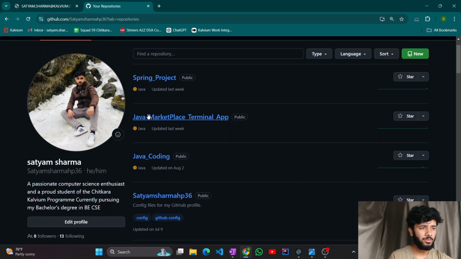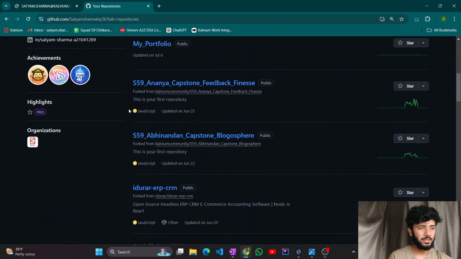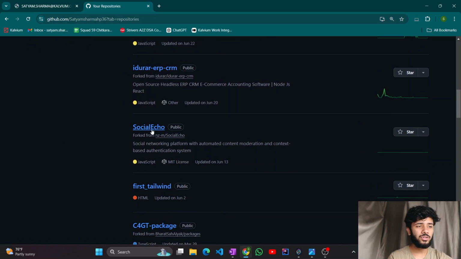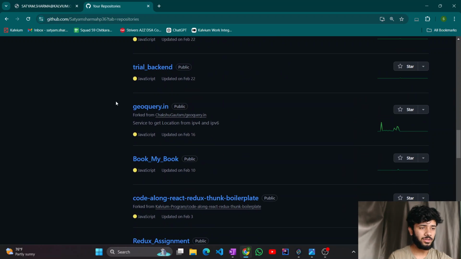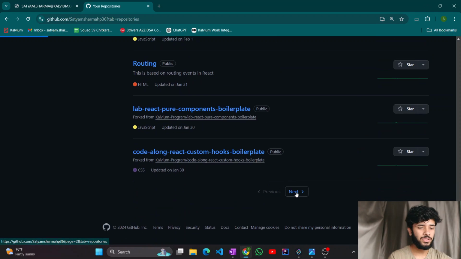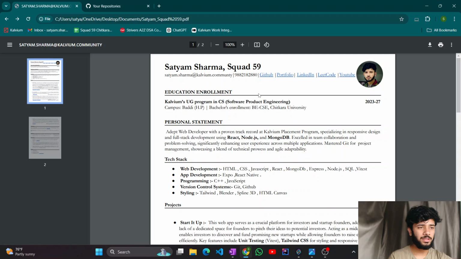So this is Spring Boot. This is all about Java because I'm learning Java, Spring Boot, and all. These are other things, like you might have heard about open source contribution or working on someone else's project. So these are all of them, like Ananya's capstone, Abhinandan's capstone, along with the social ecosystem and social platform. I have contributed here. They wanted some functionality and I added that functionality. That's all. Along with that, there are many other assignments or projects which I have worked on, so you can explore all those things from there.